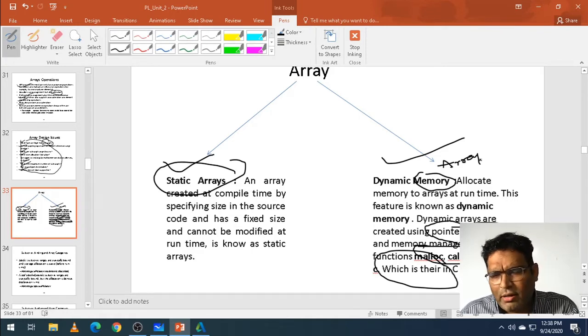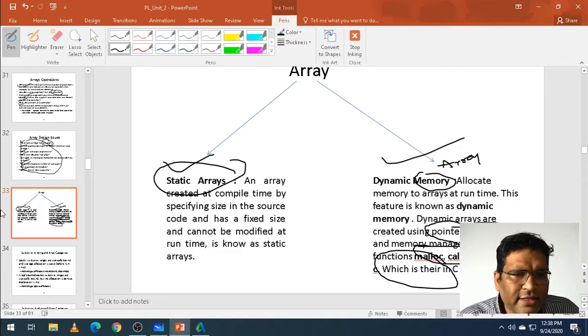We don't normally go for malloc here. This is a part of an array. The static array is something which cannot be changed. A dynamic array can be changed at runtime. And these are the same things.